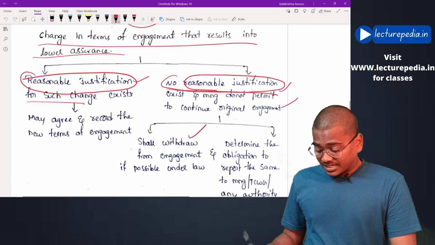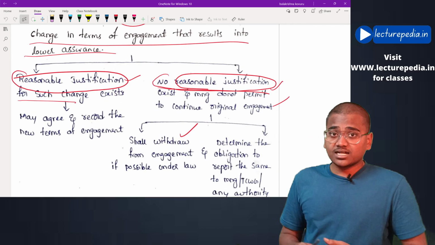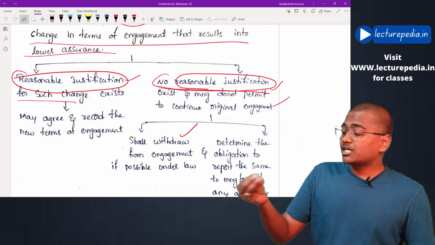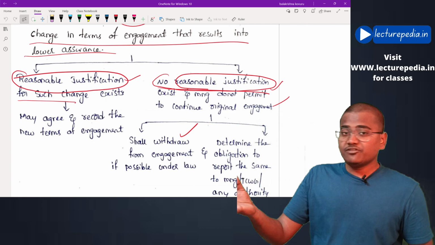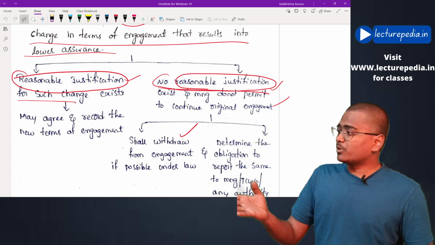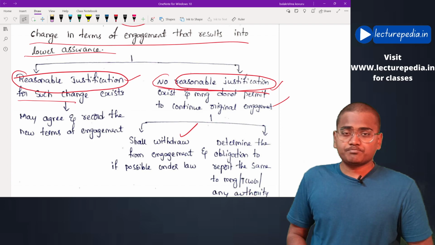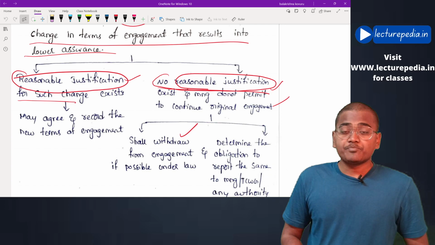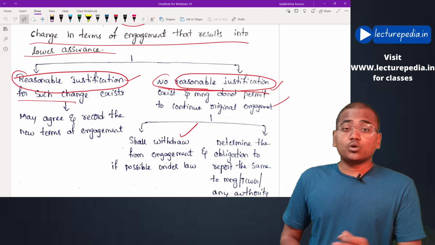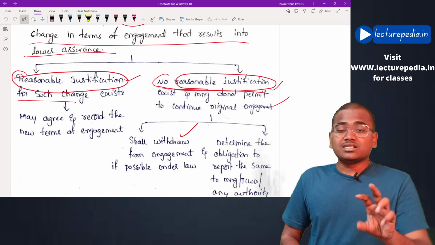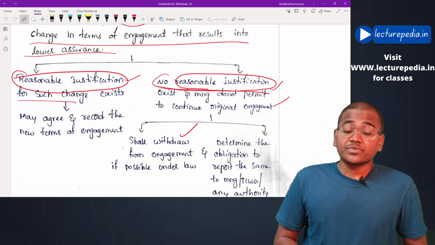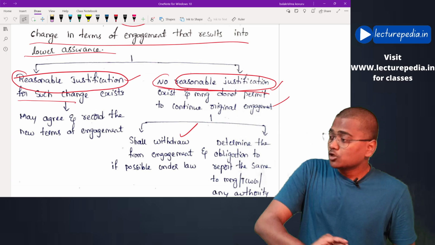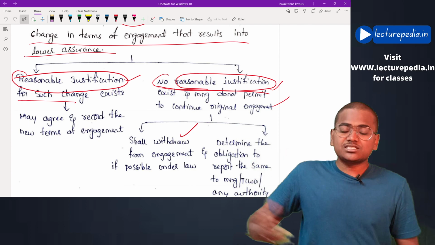Now let's say the auditor is conducting the audit and requested the management to provide physical access to the stock or to some of the assets, but management doesn't want to provide that physical access. This is the reason why management wants to change the terms of the audit engagement, thereby not allowing the auditor to access the stock physically.